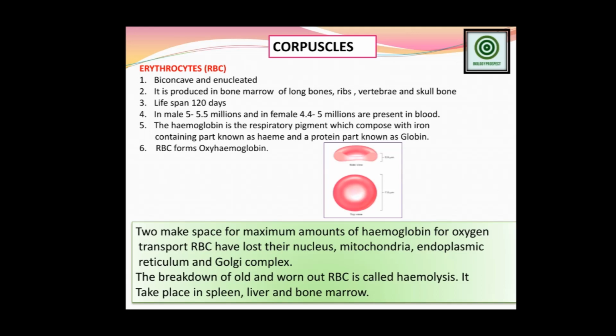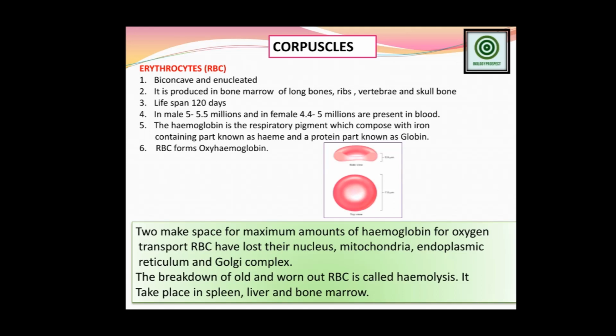It is produced in the bone marrow of the long bones. The RBC production takes place inside the bone marrow of humans and mammals. Which mammals? All the mammals that contain red blood corpuscles inside their blood. So the maximum RBC production takes place inside the bone marrow, and especially in the long bones, ribs, vertebrae and the skull bone.